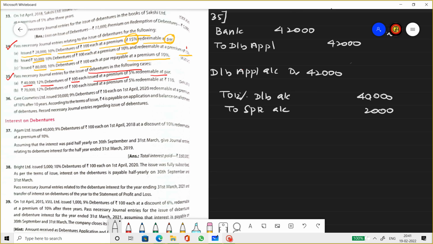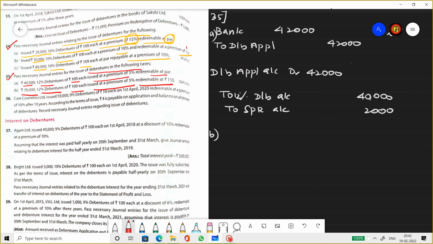Now case 2, so this is case A, next is case B. Rupees 70,000, 12% debentures of 100 each, issued at 5% premium, redeemed at rupees 110. So redeemed means repaid at 110 rupees per debenture.